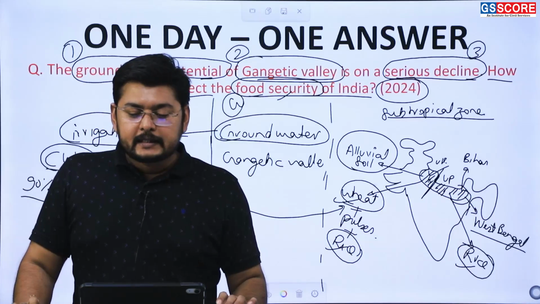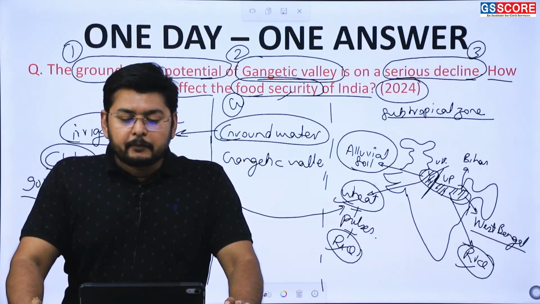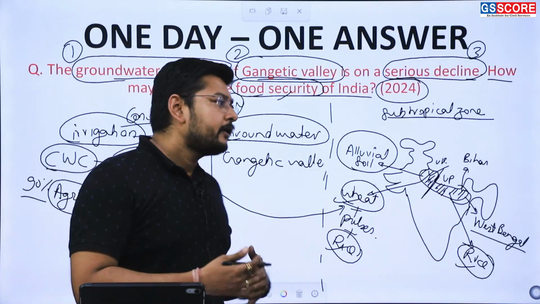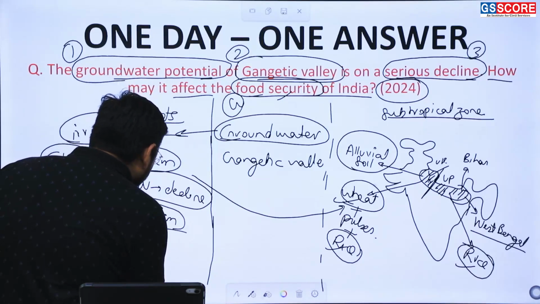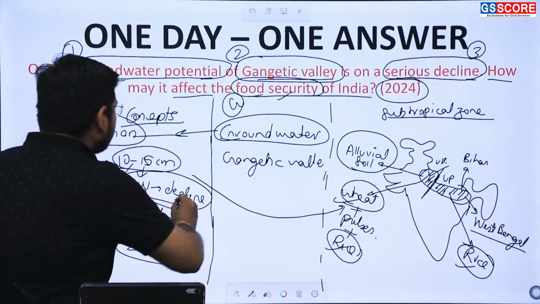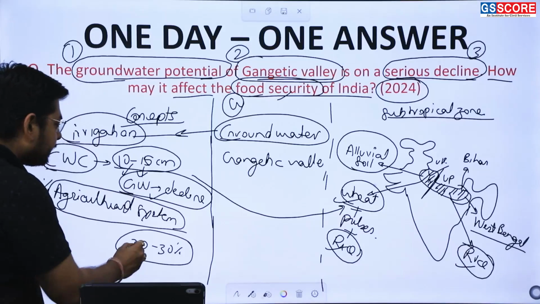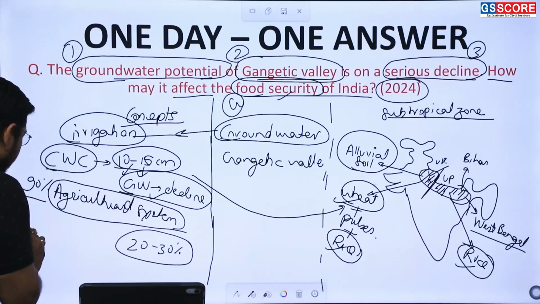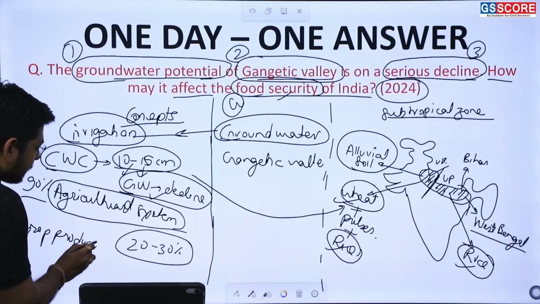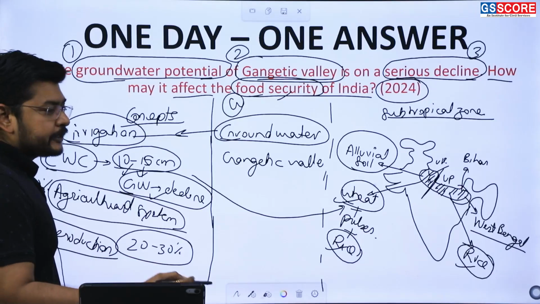So what we see here is that in a recent report, it has been said that because of the decline of this groundwater potential, there can be a potential decline of almost 20 to 30% in crop production in India.